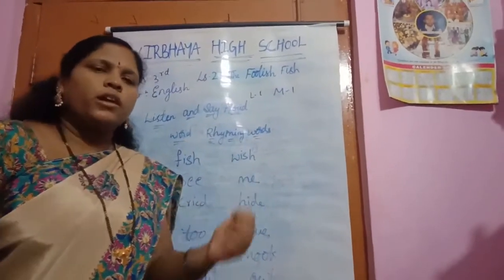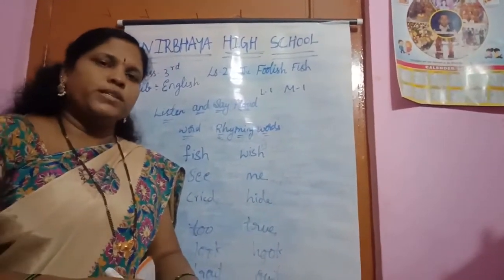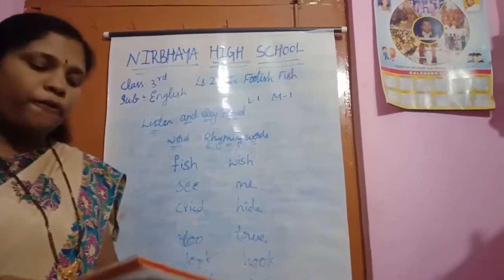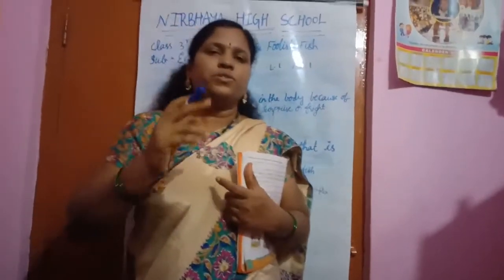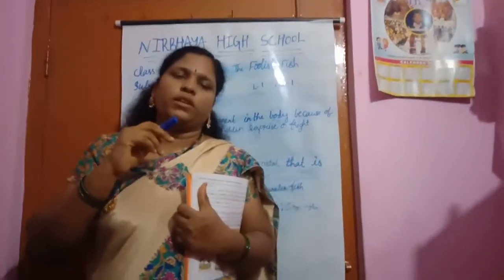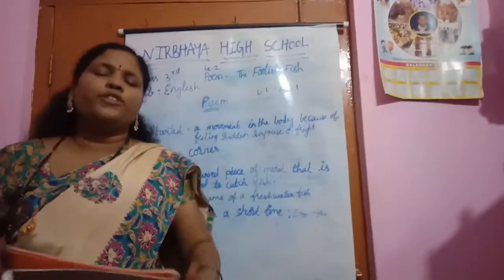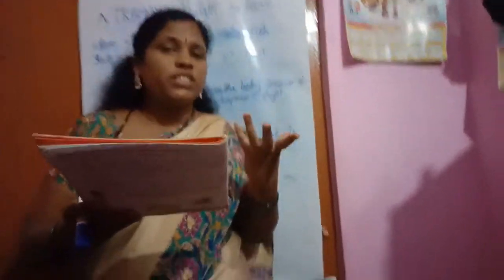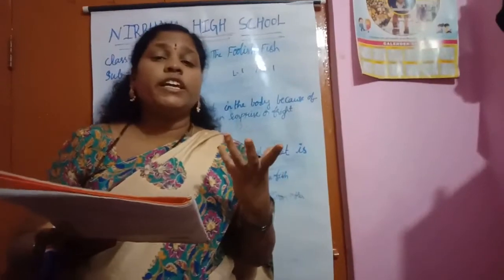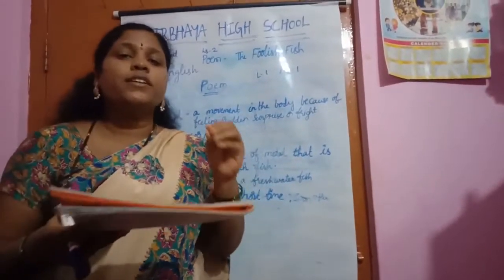Understood, children? Now we are going into our poem. What is our poem? The Foolish Fish. First I will ask you 2 questions. Give the answers for that. Now tell me, what do fish eat? Tell me, do you know what fish eat? Fish eat worms, children.